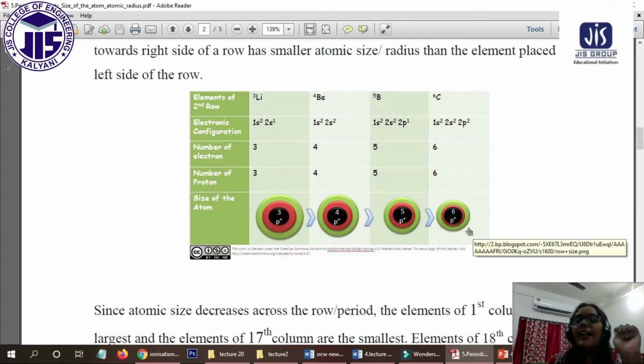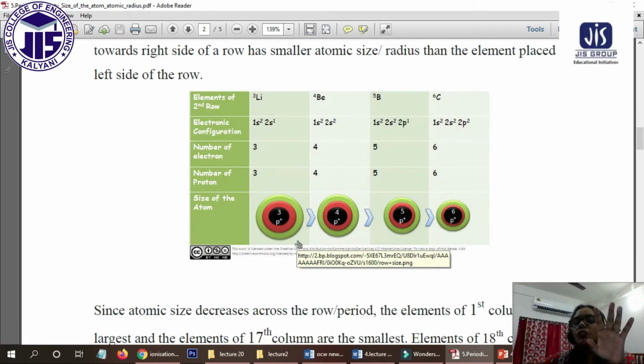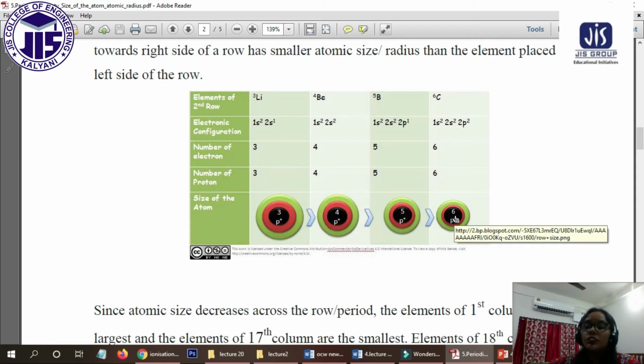I'm again repeating. If we go towards the right side, in the same shell only the electrons will be added, as well as the protons. That time the nuclear charge will increase. If the nuclear charge increases, it will more strongly attract the outer orbital electrons. So the contraction of size will take place. Understand? So that is why if we go towards the right side, the size will decrease.